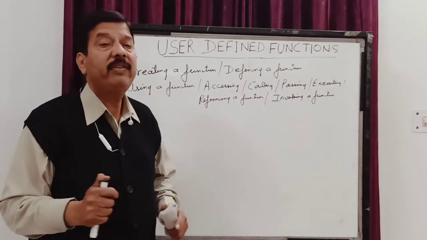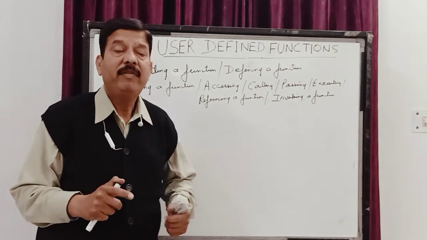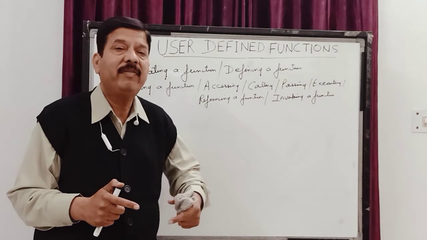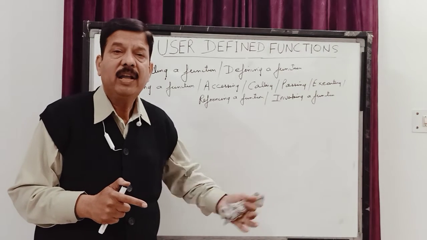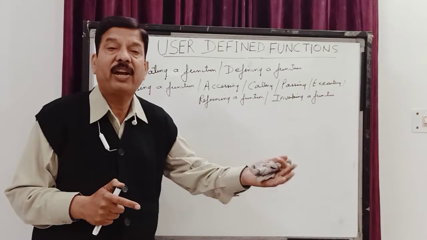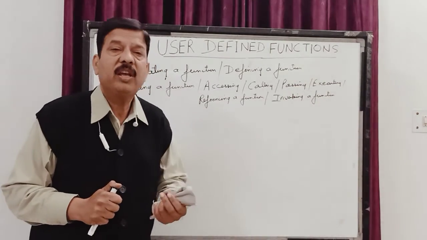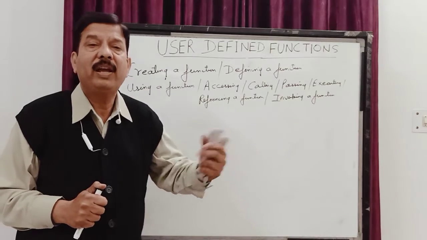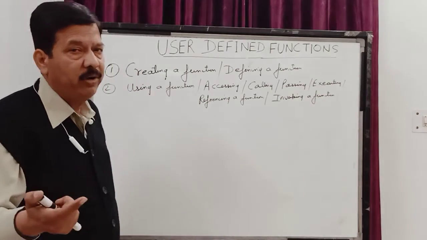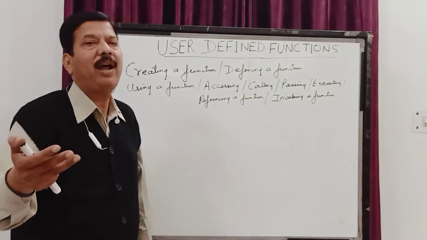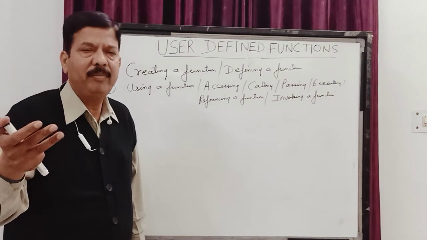Then the third thing is it is helping us in data hiding. We can only access someone's function, but we do not know the details of it. So we are following the concept of abstraction and encapsulation over there. And reusing means we are following the concept of inheritance. And in object-oriented programming, programming becomes simple.